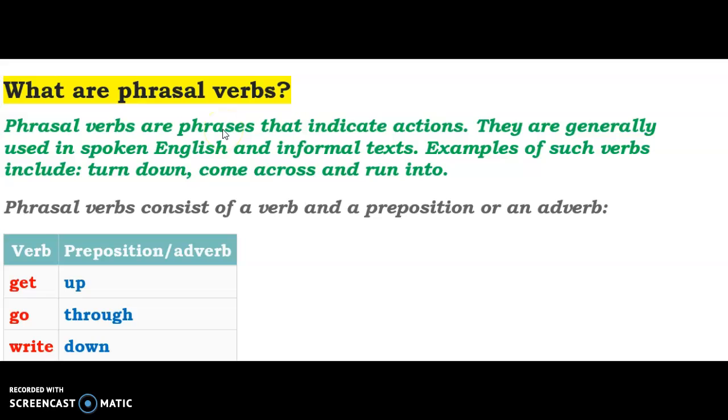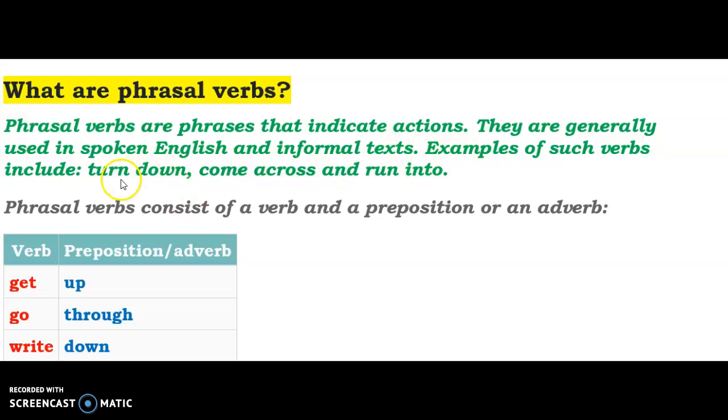They are phrases. They are made of sometimes two words together or three words together. And normally they are formed by combining the verb part and the preposition or adverb part, right? Okay, so they will be used for actions. They will indicate actions. Actions are verbs, mental verbs or static verbs, or you can say physical verbs, right? They will substitute the main verb in a sentence. Okay, they are generally used in spoken and informal texts.